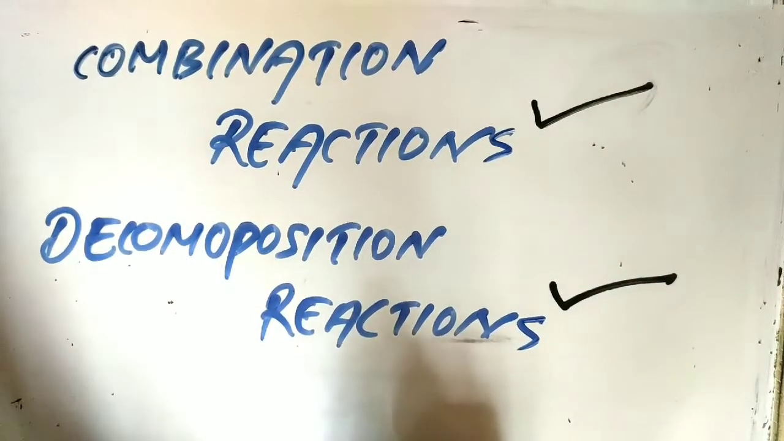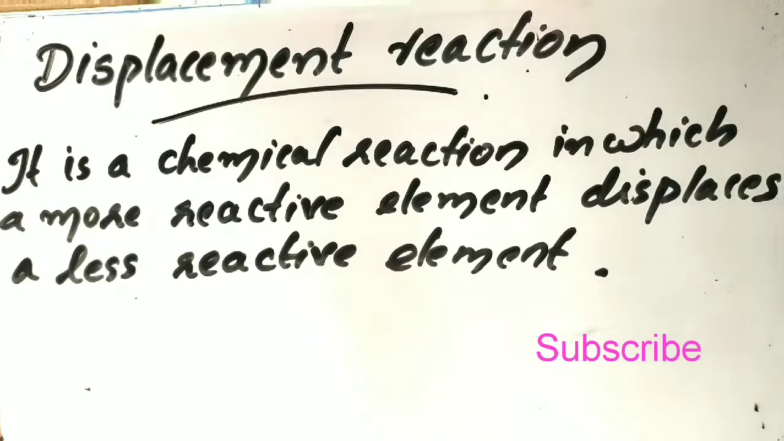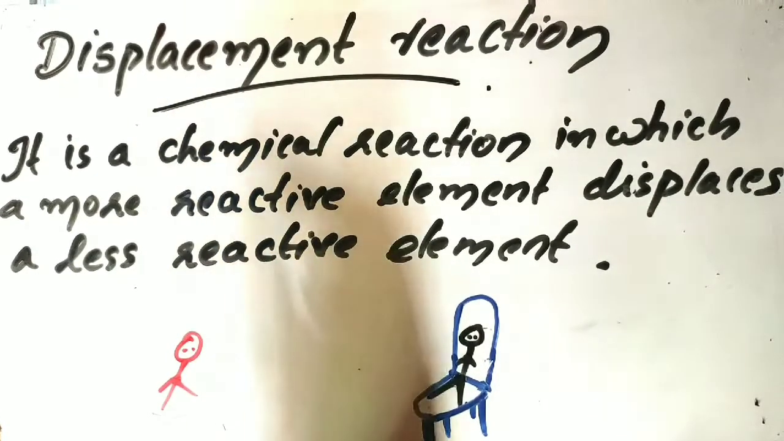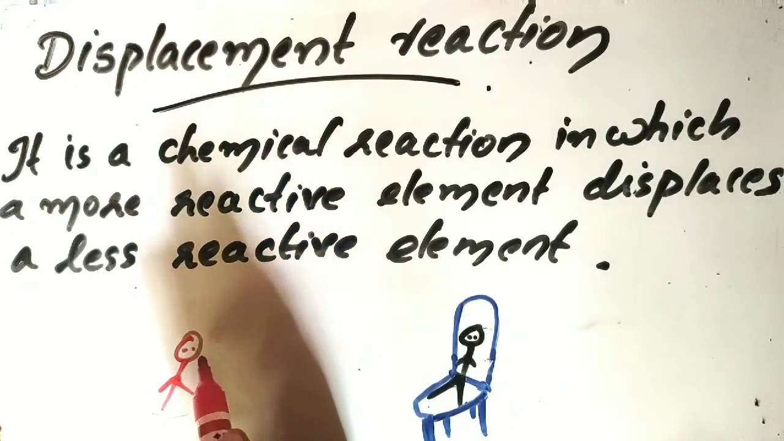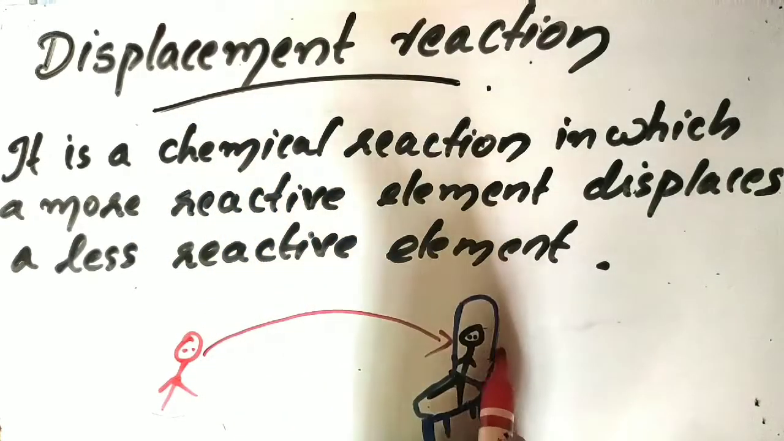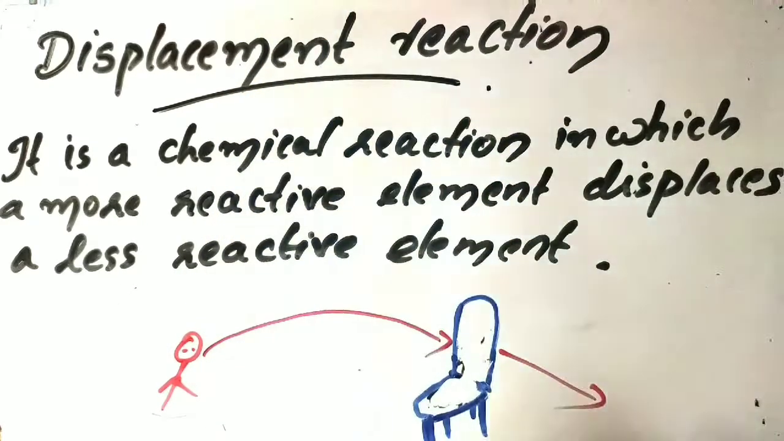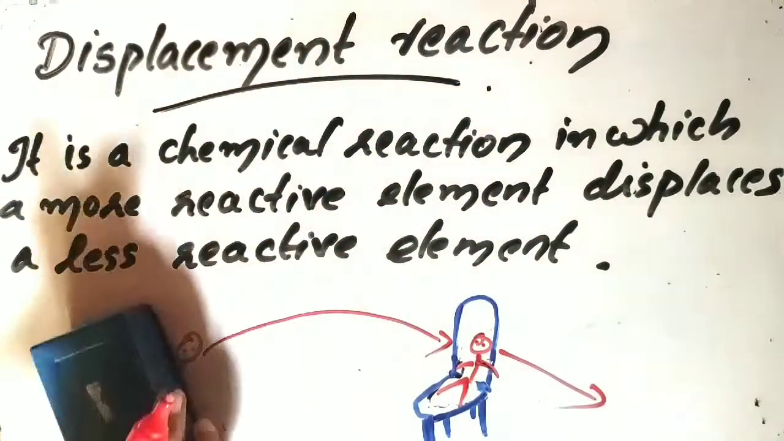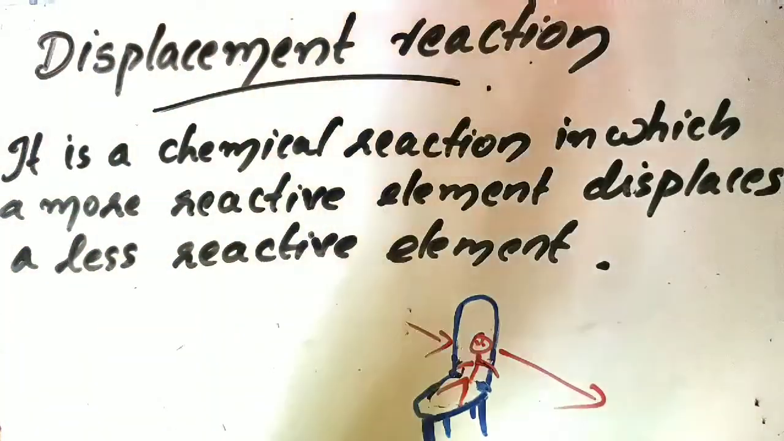So the next one is the displacement reaction. A displacement reaction is a chemical reaction in which a more reactive element displaces a less reactive element. In simple language, when the more active, more talented person comes, the less talented person will be out. It's simple logic, right? So this is a displacement reaction.